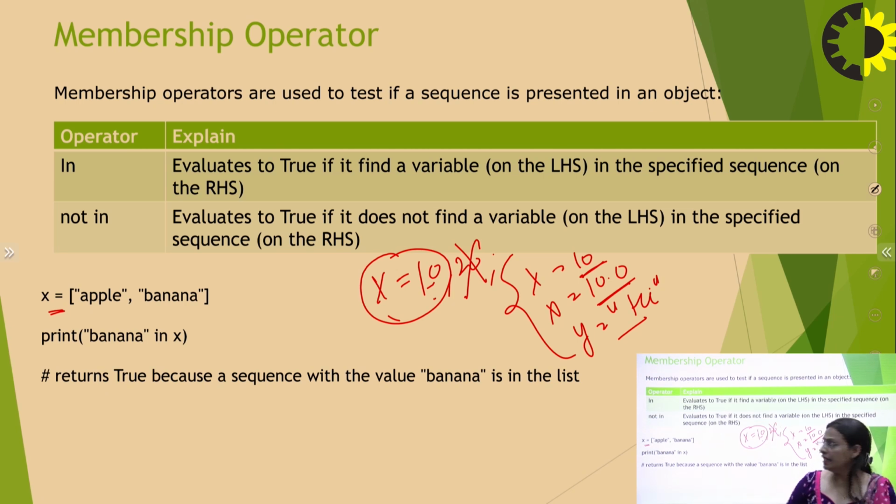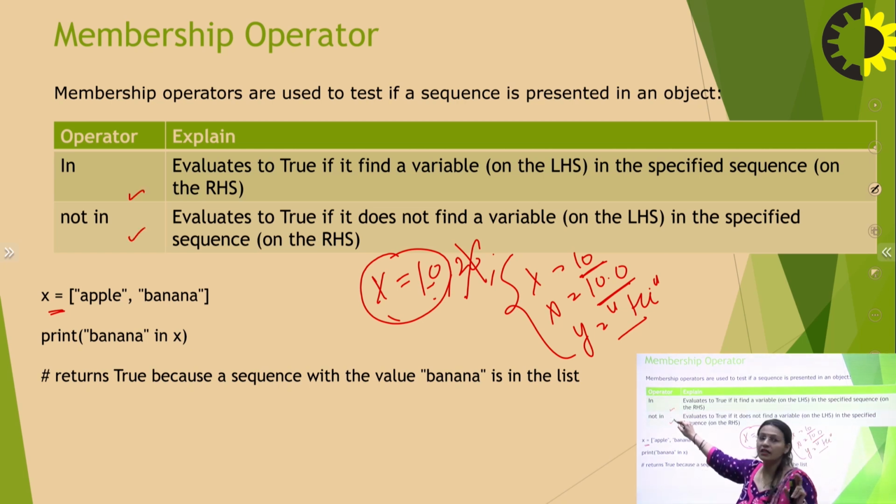So in and not in are the operators that are used here. This in is the membership operator. So print banana in x means we are finding banana in x. Obviously banana is in x, so it will return true. If I say print cherry in x, it will return false. Similarly, if I say print banana not in x, it will return false because banana is already there. So I hope this makes it very clear what the membership operator and the identity operator are, because these are some new concepts regarding operators.